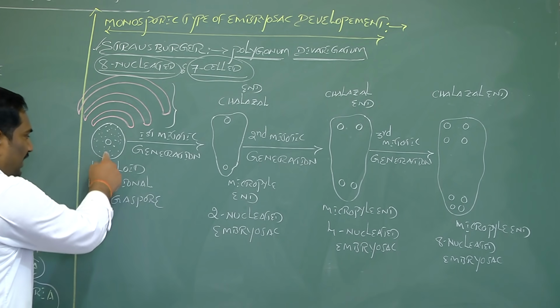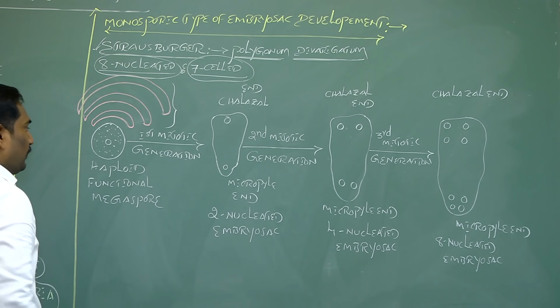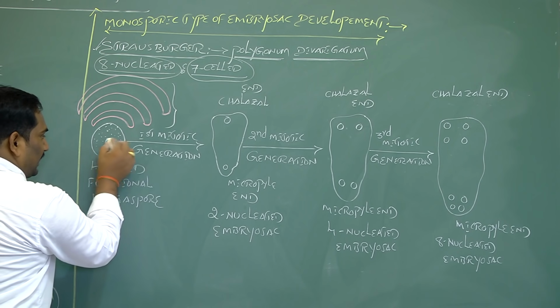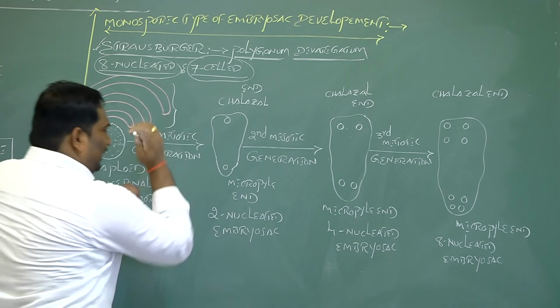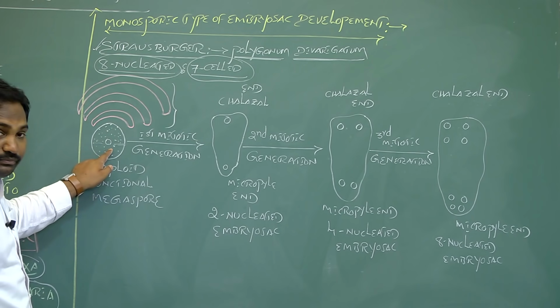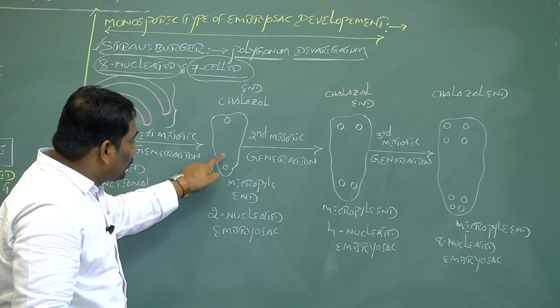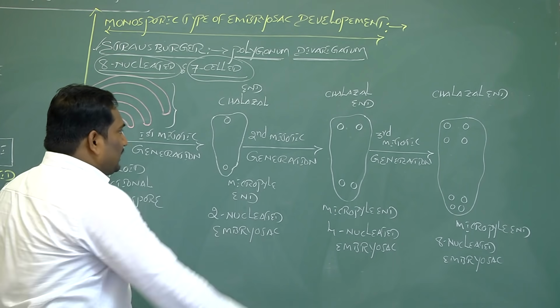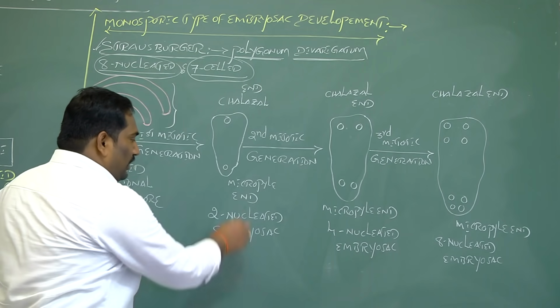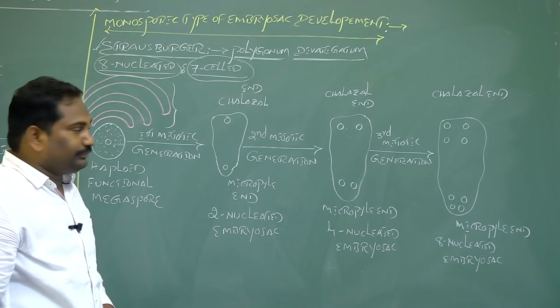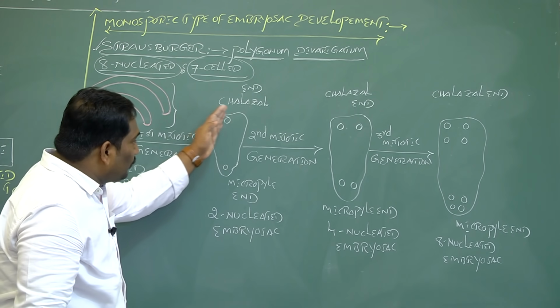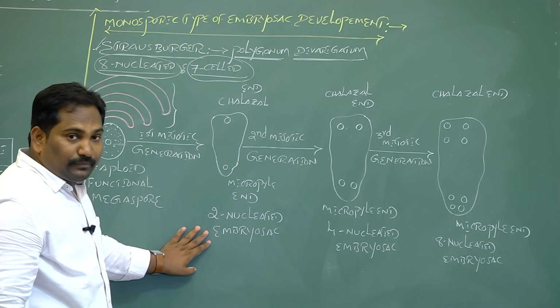This single functional megaspore undergoes the first mitotic division to form 2 nuclei, 1 nucleus at the chalazal end and 1 at the micropylar end of the ovule. This is called a 2 nucleated embryo sac.